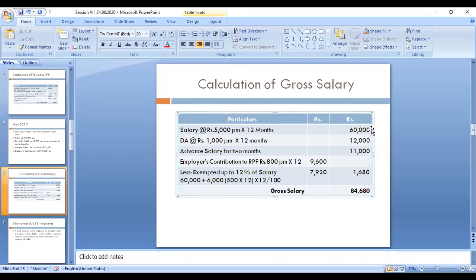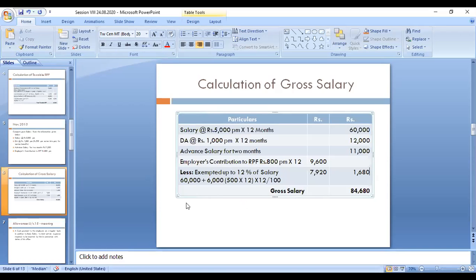Now that 60,000 plus 6,000, 66,000 into 12 percent, that amount is 7,920. So 9,600 minus 7,920, that amount is 1,680. This is taxable RPF. So we are putting the total, that is called gross salary. Okay, so this is a PF account. This PF account you can study later, and when you compare it in the calculation of gross salary, this will also come.